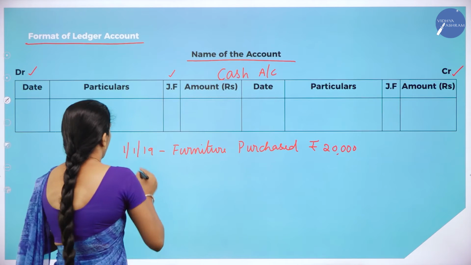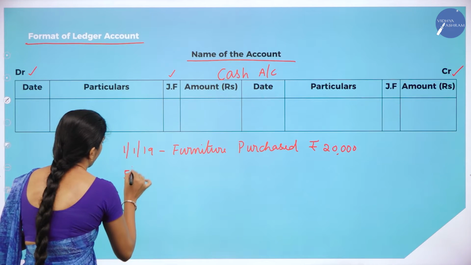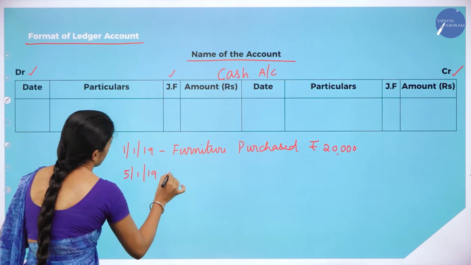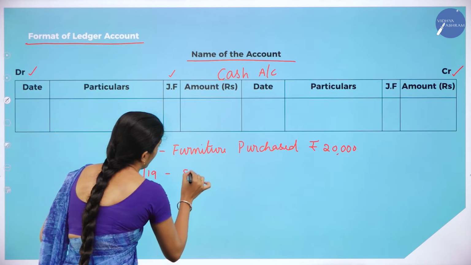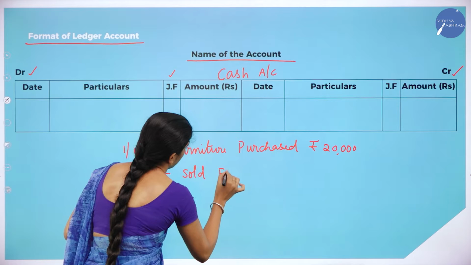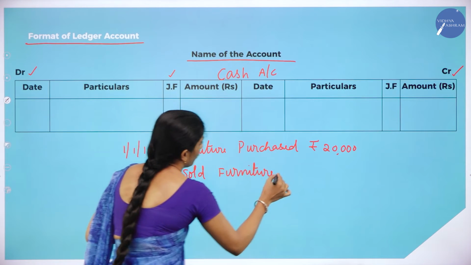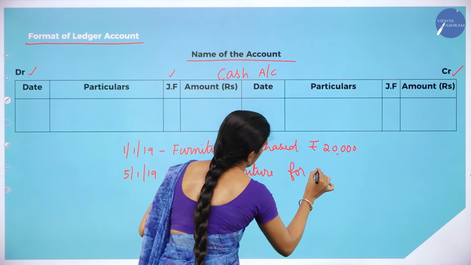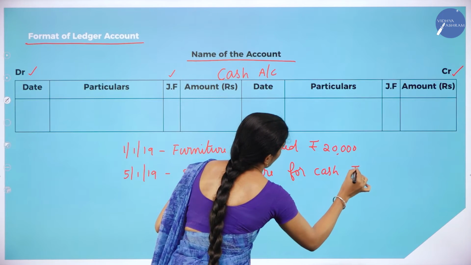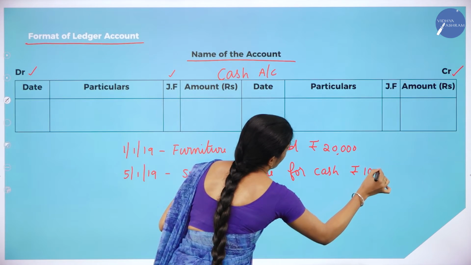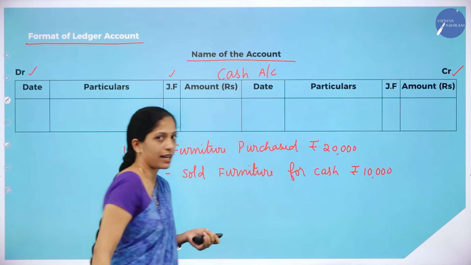Clear? On 5/1/2019, sold furniture for cash rupees 10,000. So this is your transaction.